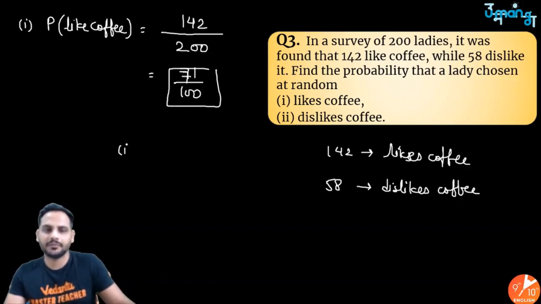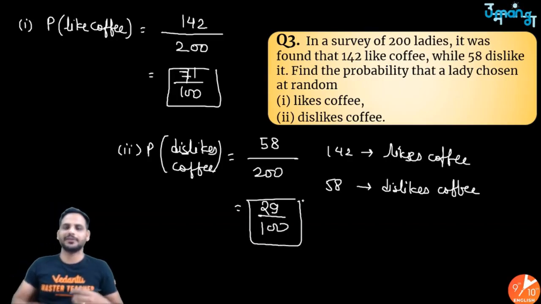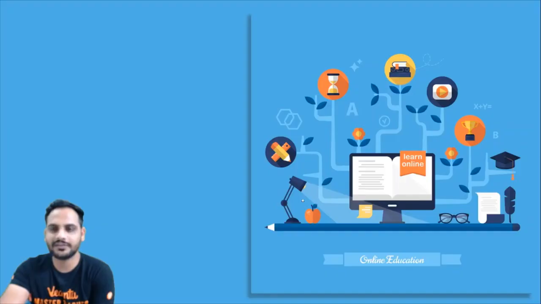Second part, probability those who dislike coffee. So again, we have total 200 ladies, and out of 200 ladies, 58 do not like coffee. So if you simplify this part, 2 2s are 2 9s are 29 by 100. So these are the probabilities. So see how easy is this chapter. Got it? So this is how easily this can be solved.